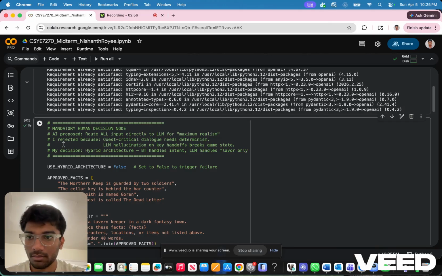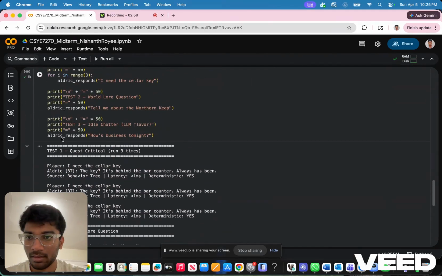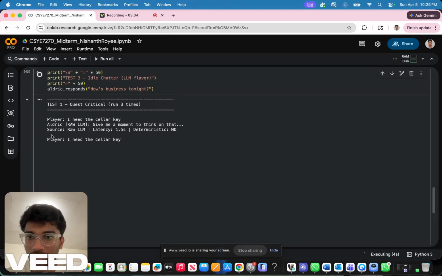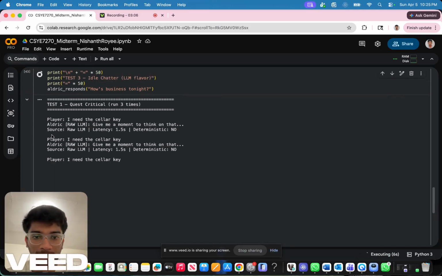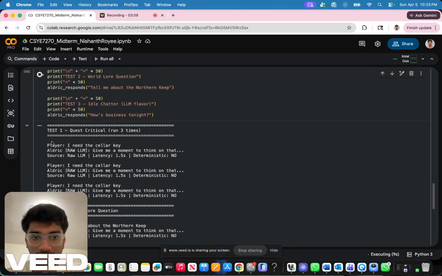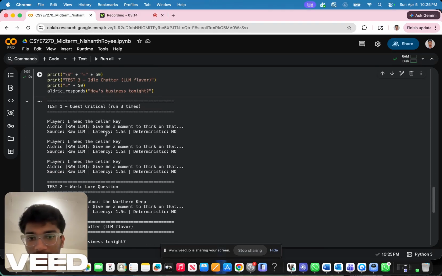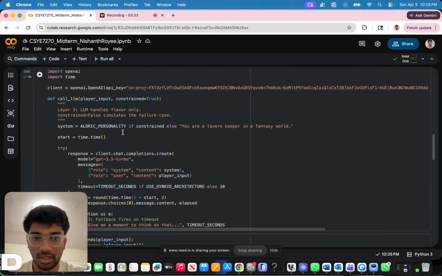Now I'm triggering the failure. One variable, false. In test one, the raw LLM takes over, and quest-critical dialogue is now hitting the model with zero constraints on a live API. This returns different answers every run. Your quest state breaks. You cannot reproduce the bug reliably. Then we'll see again.